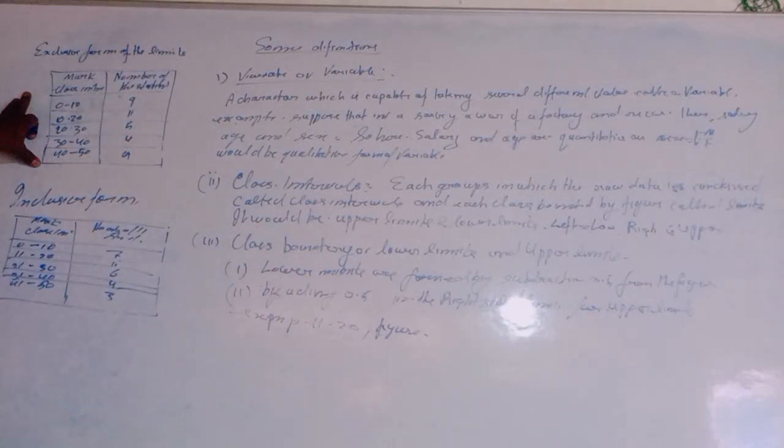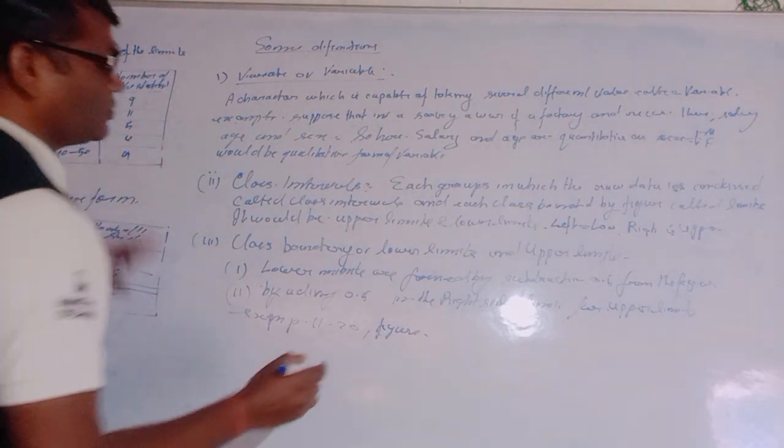The class intervals and the marks of the students are given here. The limits, true limits and the upper and lower limits are given here, and the true upper limit will be 20.5, and the true lower limit is 10.5.